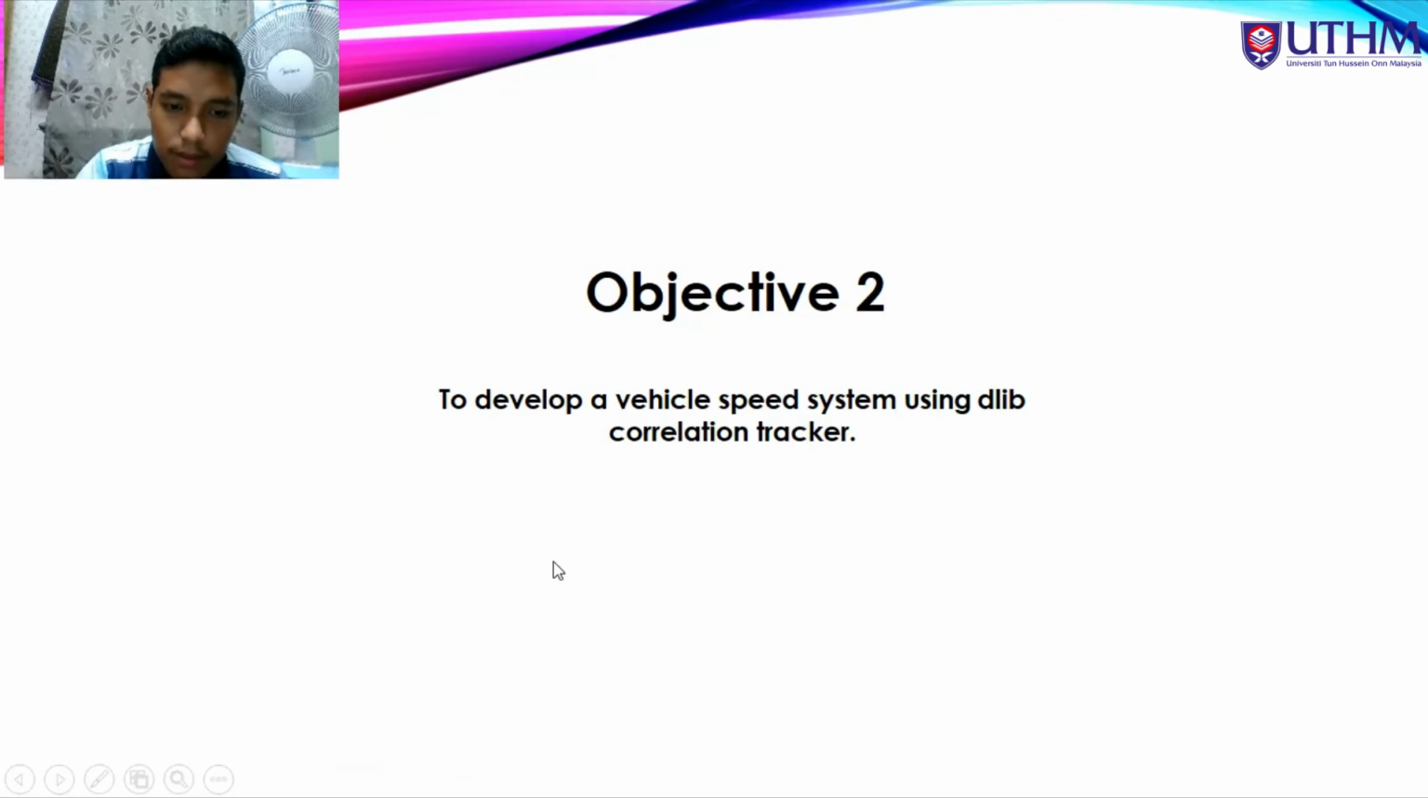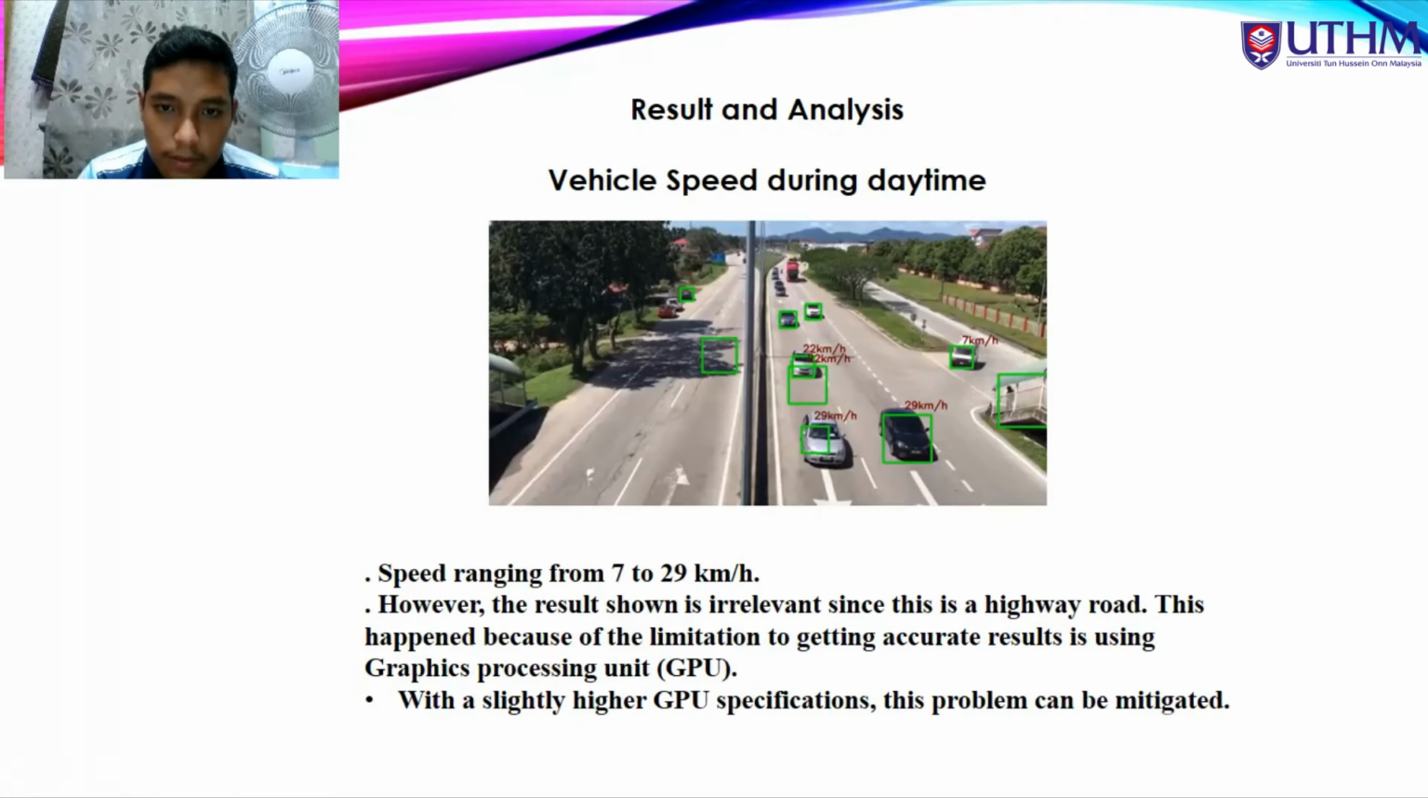Okay, and then objective number 2. If you can see in this picture, the speed range is from 7 to 29 km per hour. However, the result shown is irrelevant since this is a highway road. This happened because of the limitation of getting an accurate result, which requires a graphics processing unit, GPU. With a slightly higher GPU specification, this problem can be mitigated.